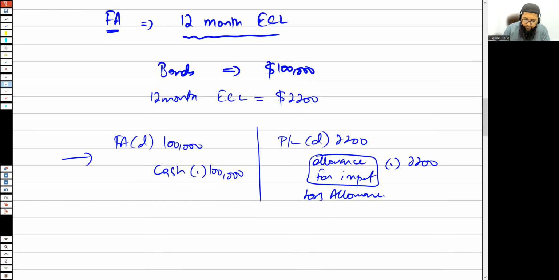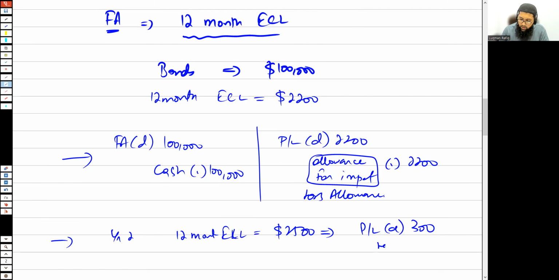Now, subsequently, let's say at the end of year two, the 12-month expected credit loss increases to, let's say, 2,500. So what are you going to do? You're going to simply say P&L debit by 300, and the loss allowance is going to be credited by 300. That's what you're going to do.